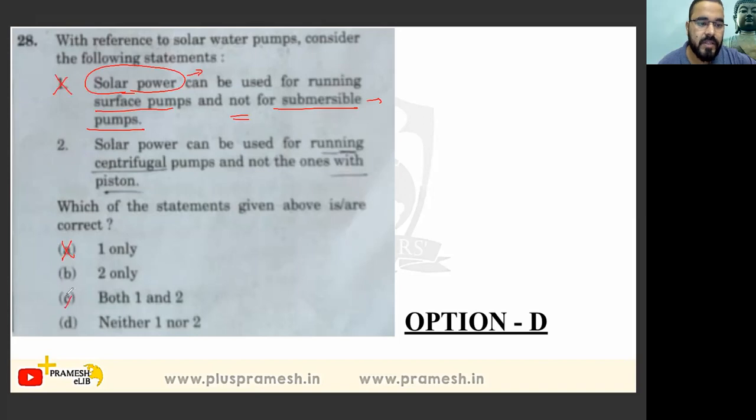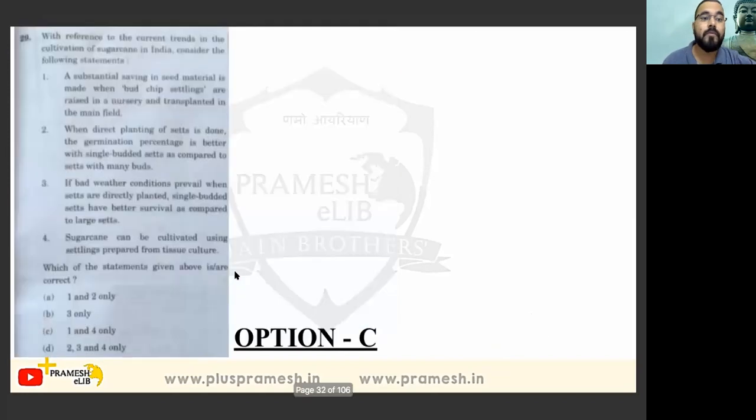So option A and C will not work. Next one, solar power can be used for running centrifugal pumps and not the ones with piston. Again exaggerated. Centrifugal pumps तो will work and piston वाले work नहीं करेंगे. No. So option D. Mere common sense and elimination technique we have used. Okay, move to the next one.